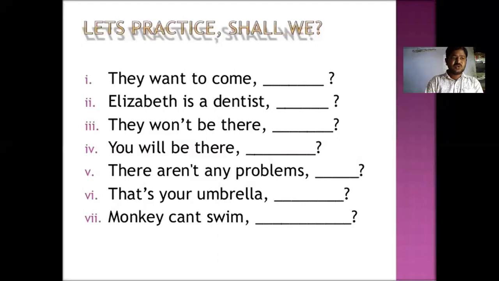If there is no B form in the sentence, what do we do? For simple sentences, and most probably for present continuous and future continuous sentences, we have to use "do" for the tag.